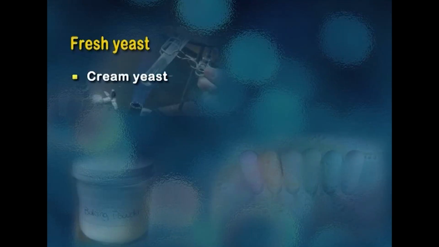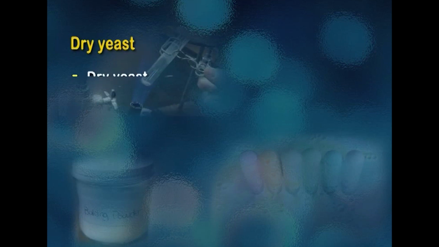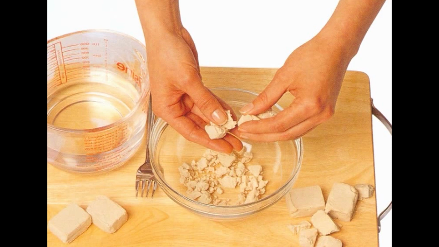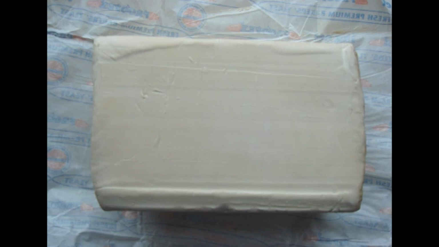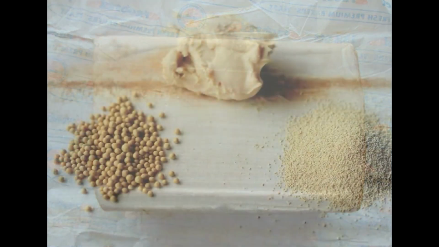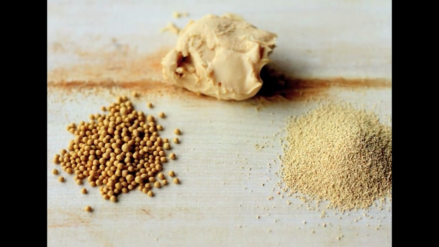The important forms, as I said, are fresh yeast, cream yeast you get in the market, compressed yeast, dry yeast, and instant dry yeast. Fresh yeast is also known as compressed yeast because it is a moist mixture of yeast plants and starch. It is inactive at cool temperature. So, it is mostly stored in the refrigerator or the freezer part of the refrigerator. It produces gas rapidly when added to the dough.